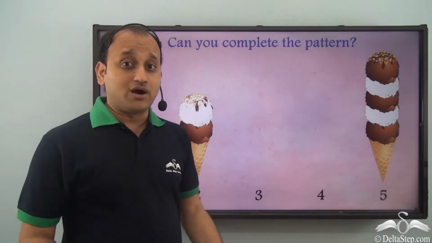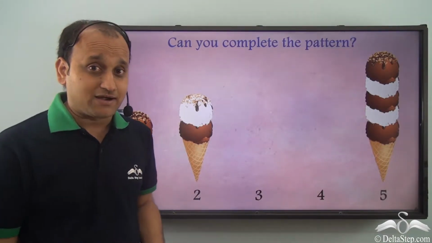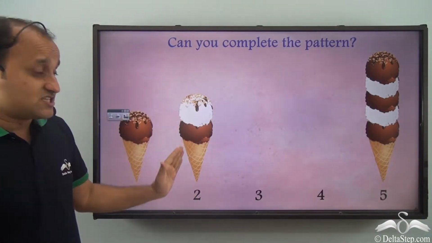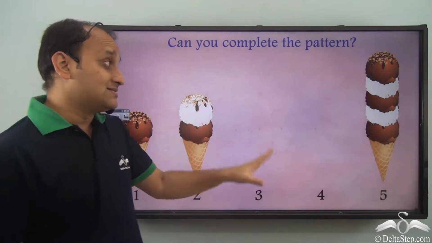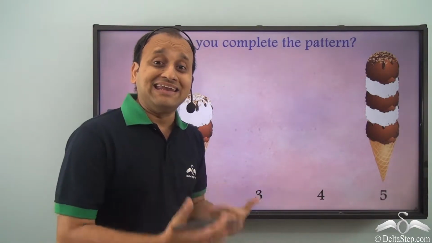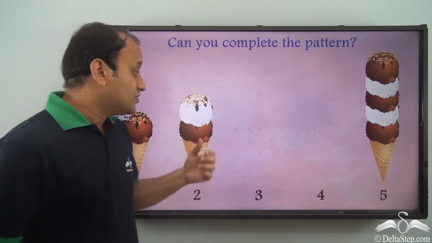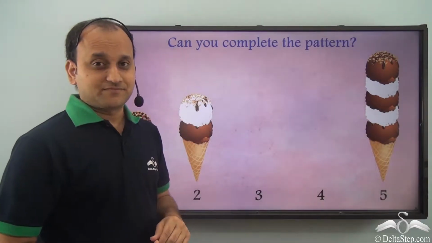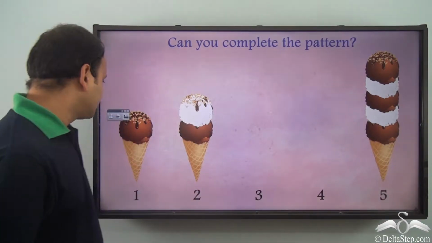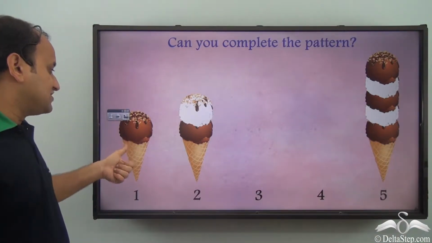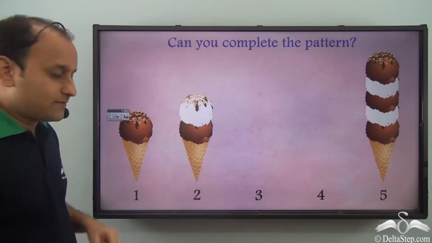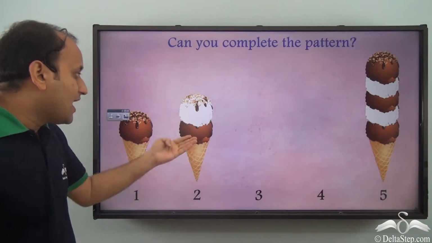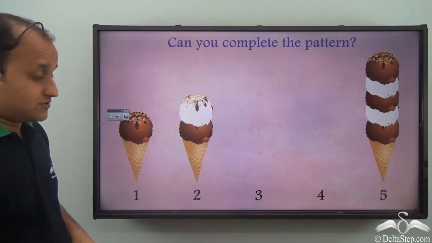Now that you know what growing or increasing patterns are, can you complete this pattern? Even this pattern is in a growing or increasing pattern form. So if you know this, can you complete this pattern? Well, let's see. In this ice cream I have just 1 scoop. In the second one I have 2 scoops.